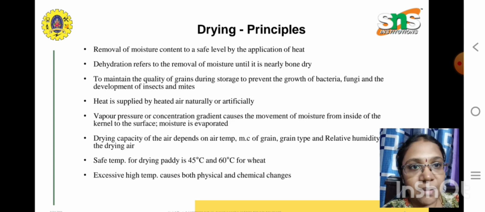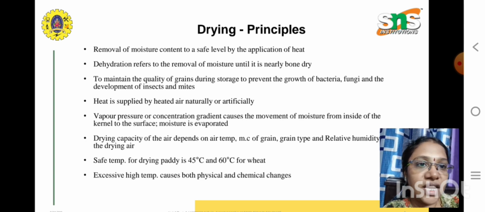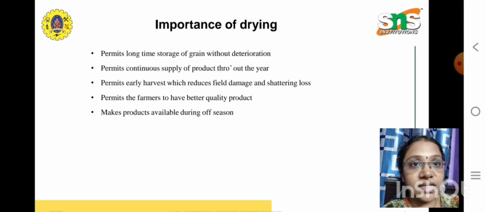So the drying capacity of the air mainly depends on air temperature, moisture content of grain, type of grain, and relative humidity of the drying air. So these are the factors on which the drying capacity depends. And the safe temperature for drying paddy is 45 degrees Celsius, and 60 degrees Celsius for wheat. If excessively high temperature is applied during drying, it will cause both physical and chemical damage in the grains.